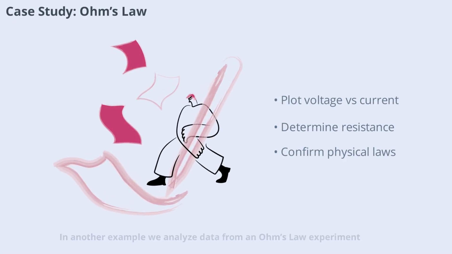In another example, we analyze data from an Ohm's law experiment. By measuring voltage and current across a resistor, we can plot a graph and determine resistance from the slope. This straightforward analysis demonstrates how data interpretation confirms fundamental physical laws and supports theoretical predictions.